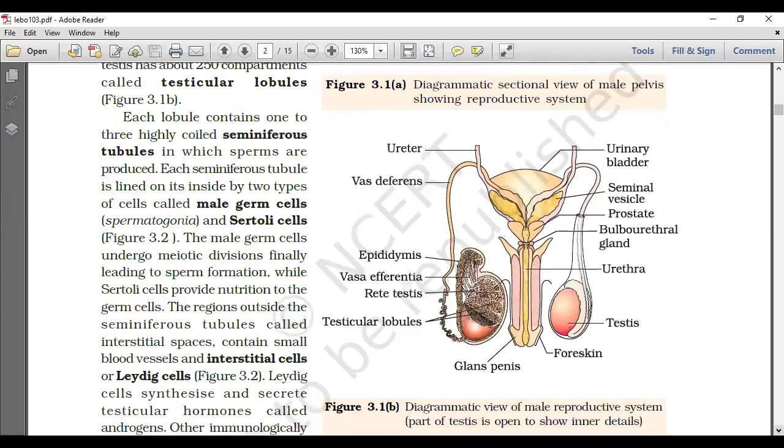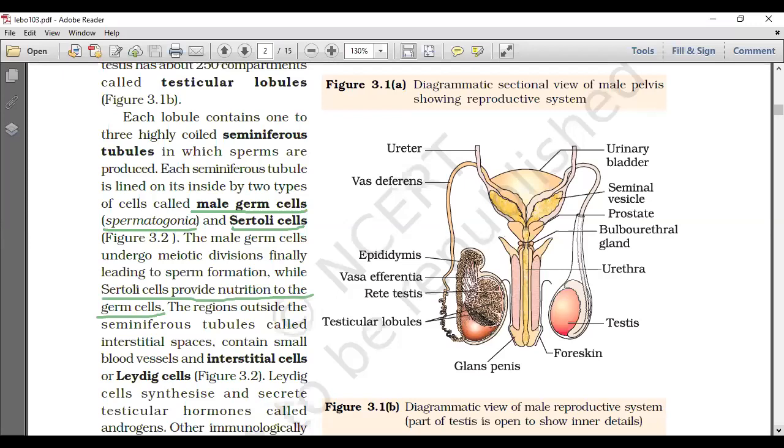Each seminiferous tubule is lined on the inside by 2 types of cells: male germ cells, called spermatogonia, and Sertoli cells. The male germ cells undergo meiotic divisions, finally leading to sperm formation, while Sertoli cells provide nutrition to the germ cells. The regions outside the seminiferous tubules are called interstitial spaces.